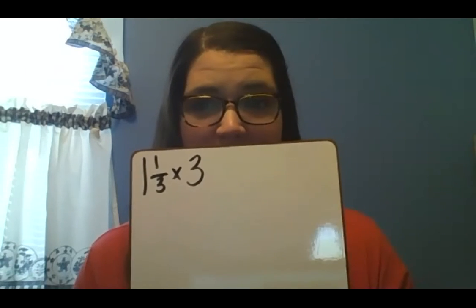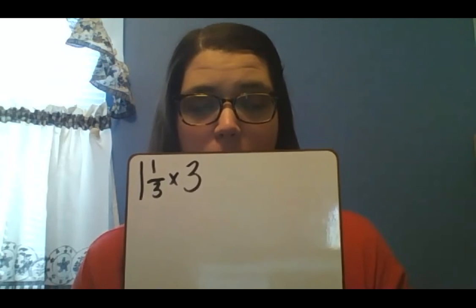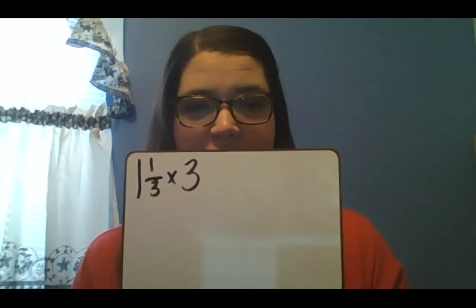So in order to solve that, you're going to start with each part of the recipe. So first we'll start with the 1 1/3 cups of all-purpose flour. So that's 1 1/3 cups is how much you would use if you made 1 batch of cookies. But you want to make 3 batches of cookies. So what you're going to do with that 1 1/3 is you're going to say 1 1/3 times 3, because you're going to make 3 batches of cookies. So it's going to look like that. And then you're going to have to solve that in order to know how much all-purpose flour you're going to use. So 1 1/3 times 3.